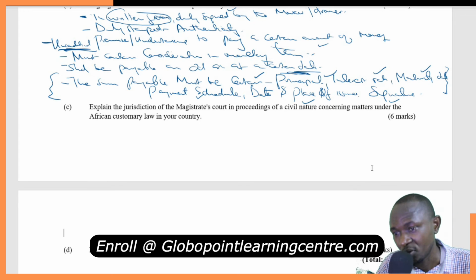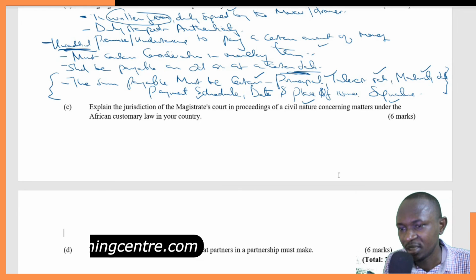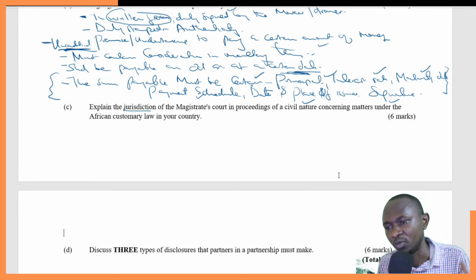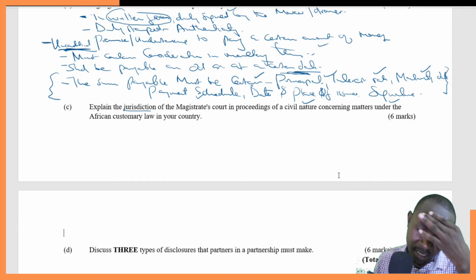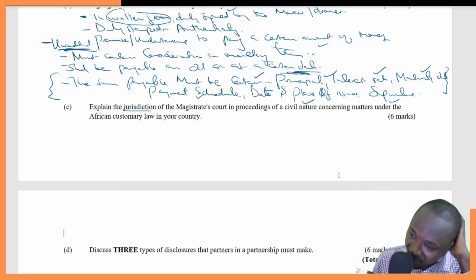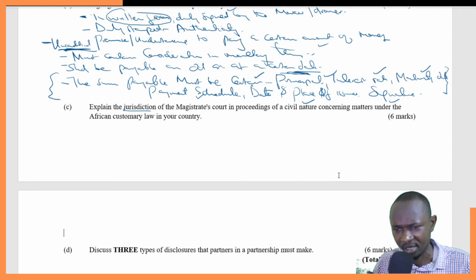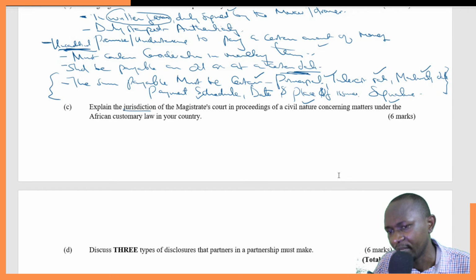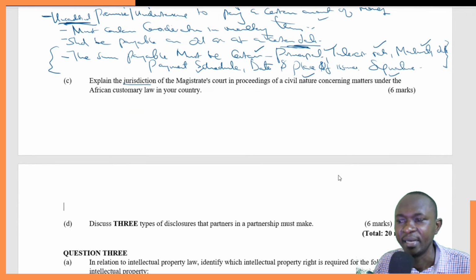So it's a general question, and jurisdiction is basically the powers that the magistrate's court will have in proceedings of a civil nature and matters under African customary law. So what are these areas that the magistrate court can basically adjudicate over that are of African customary nature?